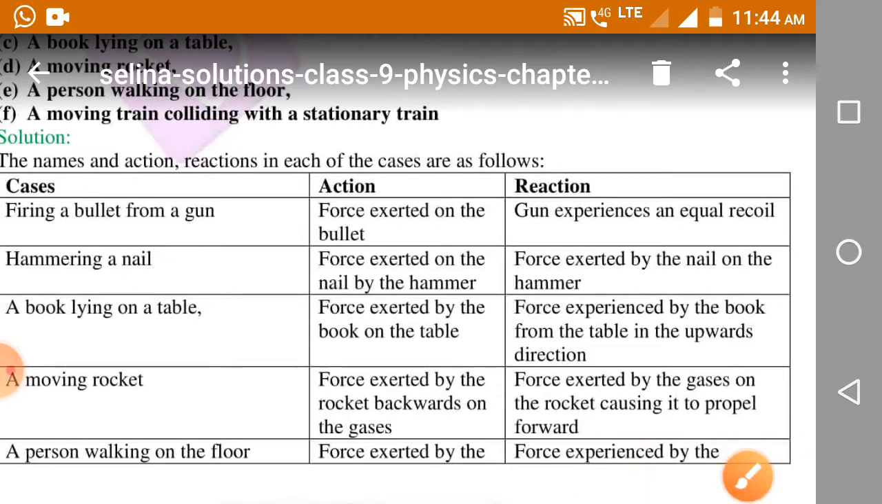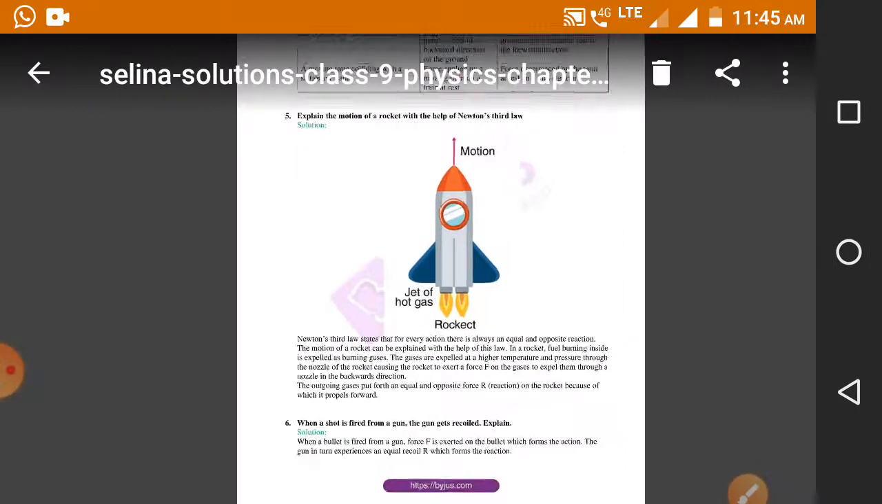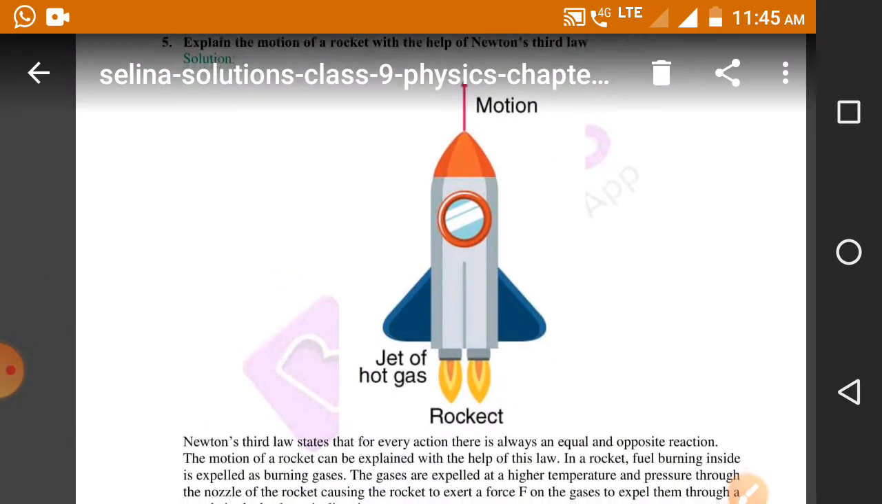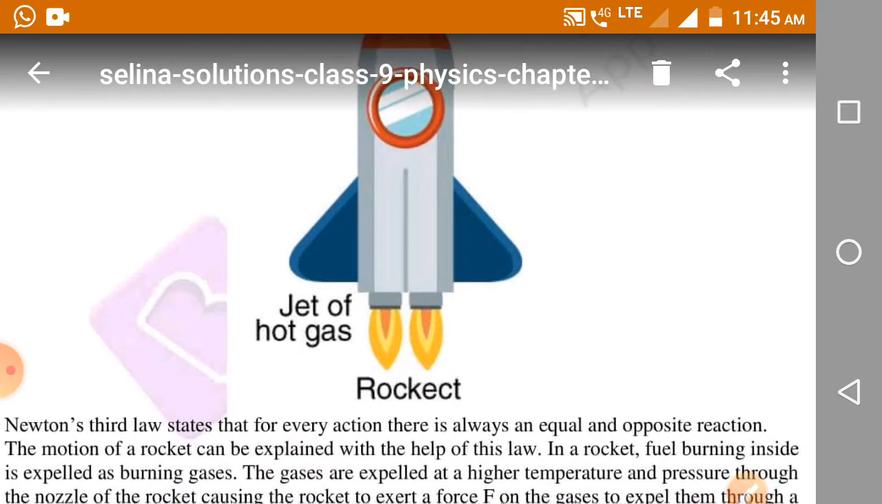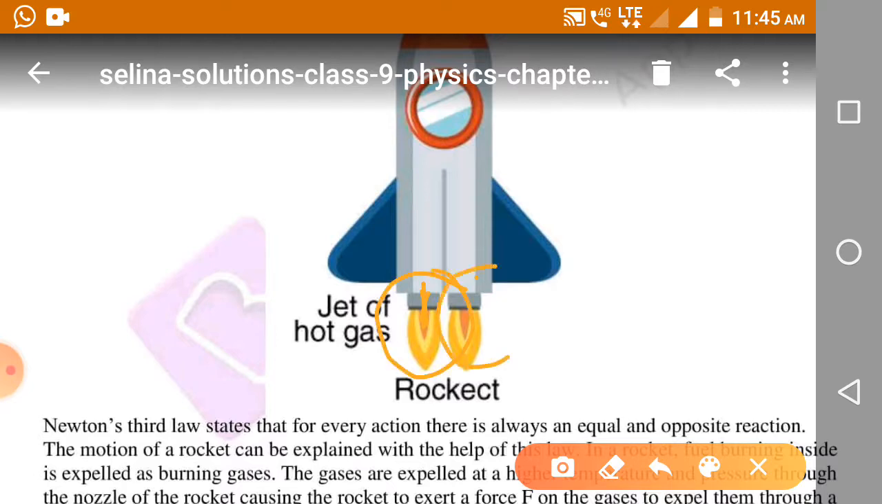Another example is a rocket. Inside the rocket the fuel is burned and this produces gases, and the gas is released by the nozzles. Whenever the gas is released by these nozzles, the gases exert a pressure in the vertically downward direction.